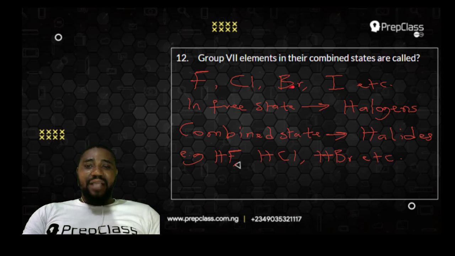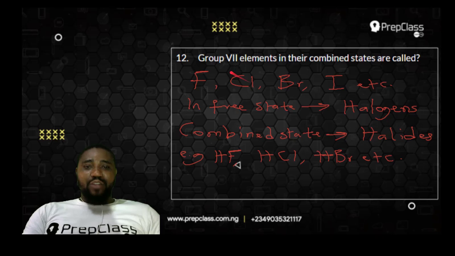These group 7 elements are known as halogens. When they are in their free states, we call them halogens. Halogens simply means salt formers. But when these halogens are in combination with another element, most especially hydrogen, we call that compound a halide. You can see the example I give here: hydrogen plus fluorine gives hydrogen fluoride, hydrogen and chlorine give hydrogen chloride, hydrogen and bromine give hydrogen bromide. In this form, we call them what?